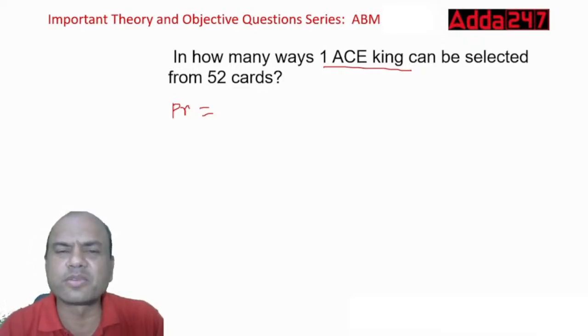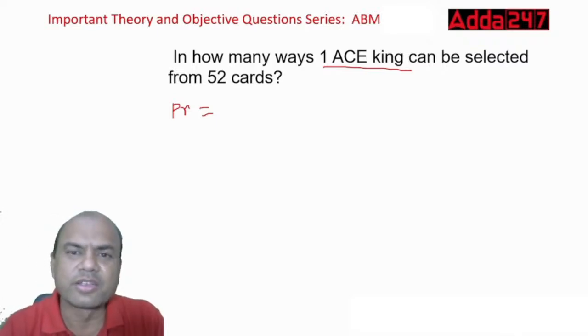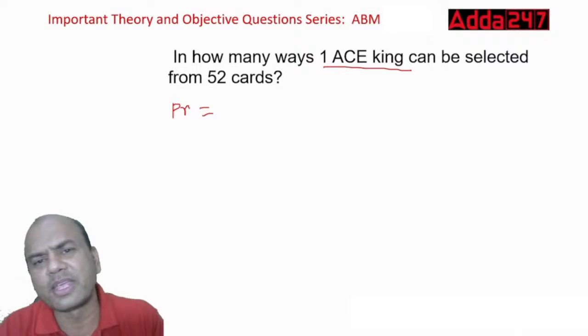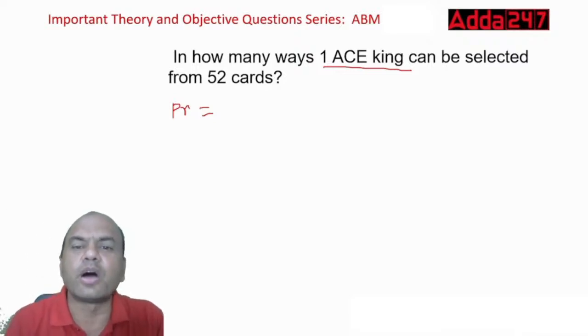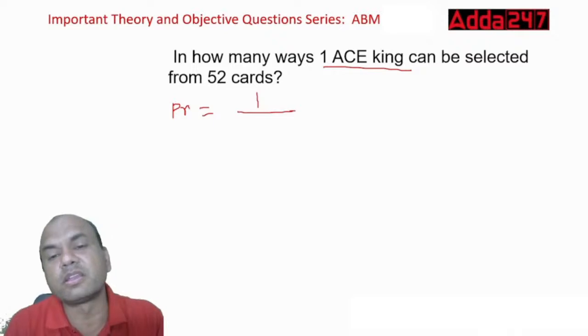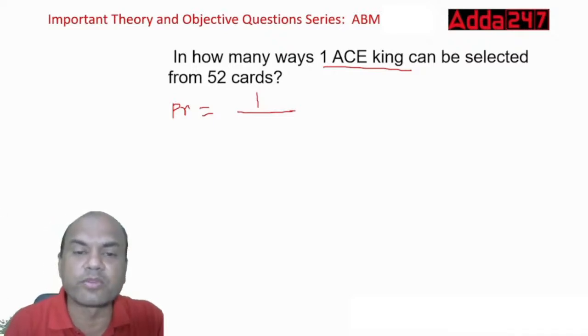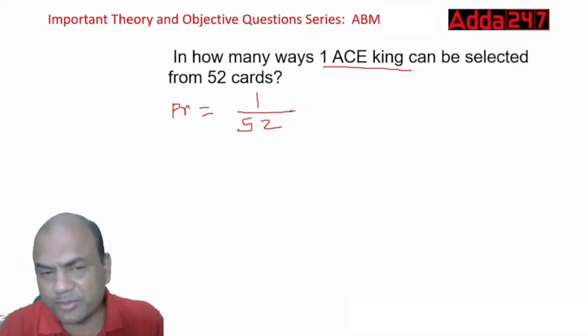And the last one is what? We call it kilver in our Hindi language, right? So those are the four types of cards. So how many ace kings are there? There's only one ace king. Kings are 4, but ace king is only 1. And what is the total number of cards? Total 52. So 1 by 52. That is your answer. Simple, isn't it?